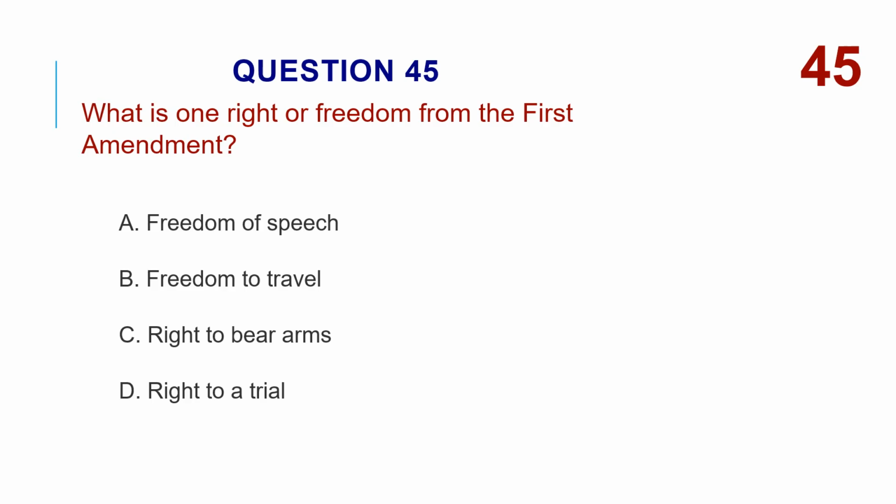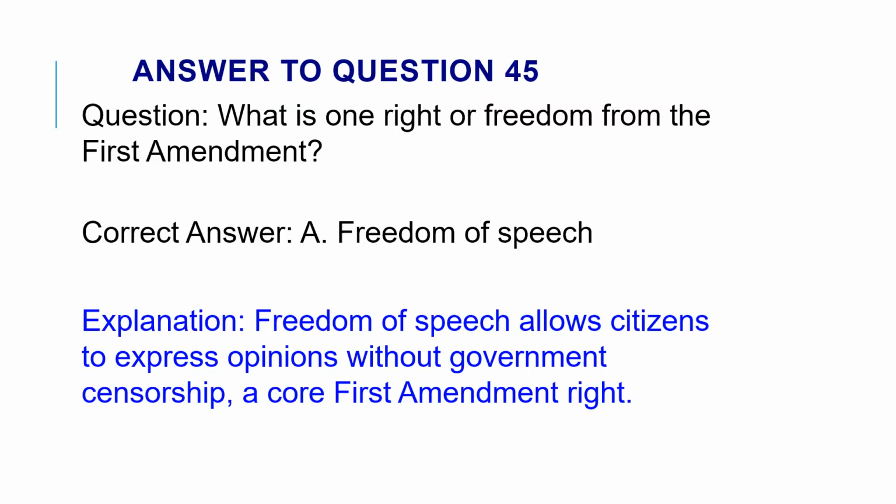What is one right or freedom from the First Amendment? A. Freedom of speech. B. Freedom to travel. C. Right to bear arms. D. Right to a trial. The correct answer is A. Freedom of speech. Freedom of speech allows citizens to express opinions without government censorship, a core First Amendment right.